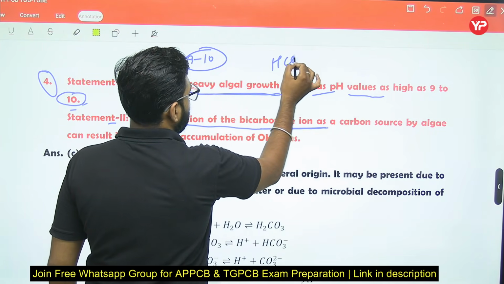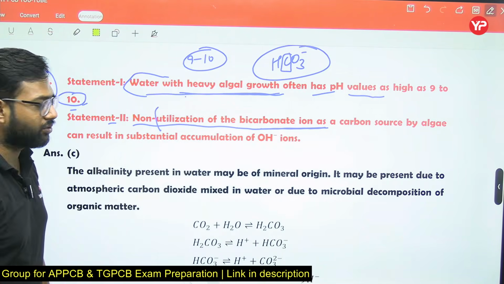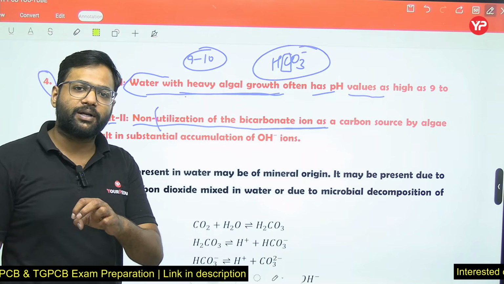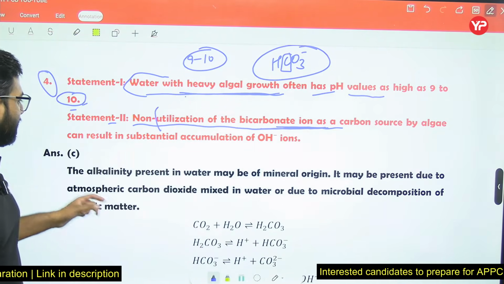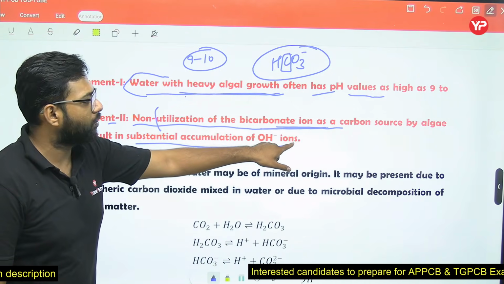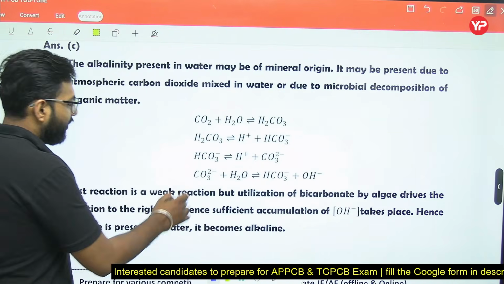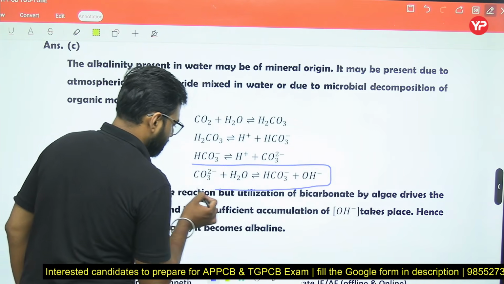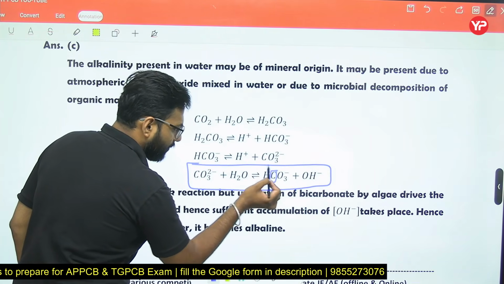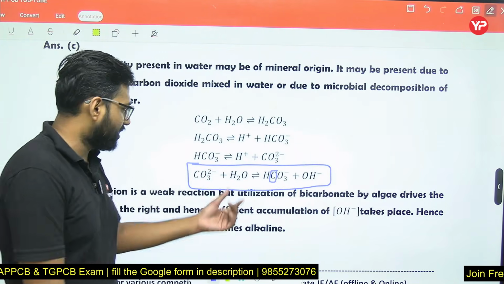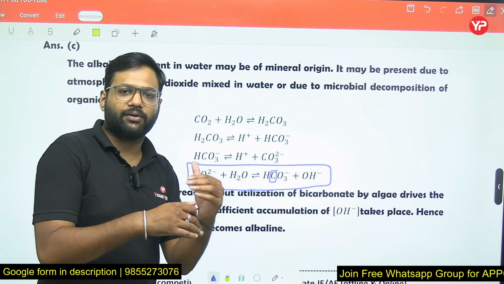In these bicarbonate ions, this is the carbon source for the microorganism. So microorganisms are consuming this carbon. So utilization of the bicarbonate ion as a carbon source by algae can result in substantial accumulation of OH negative ions. Let's go through this reaction. In this bicarbonate ion, the carbon is consumed by the algae. That's why the accumulation of OH negative is going to take place.